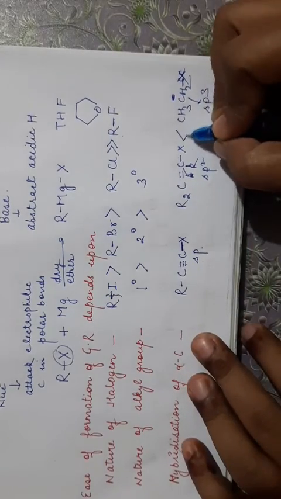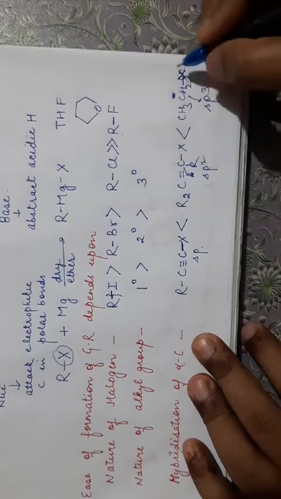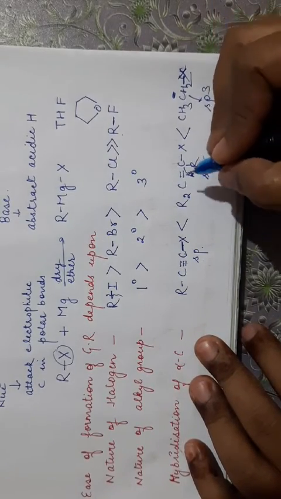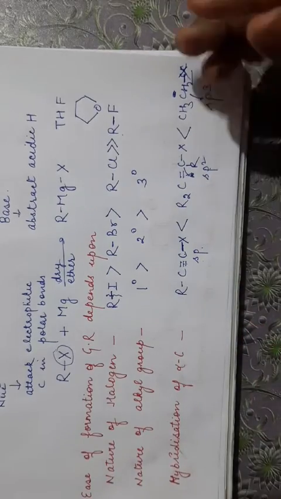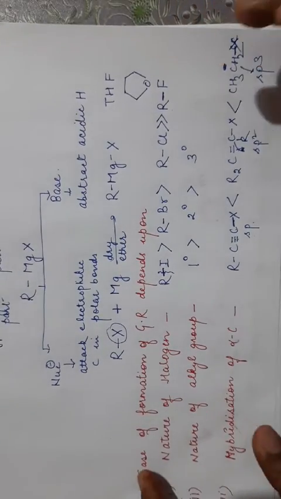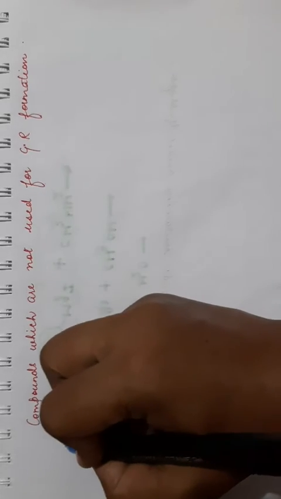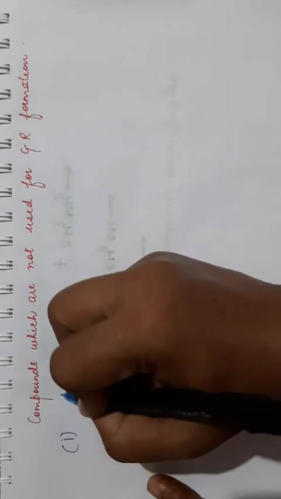So the order of reactivity is sp3 hybridized carbon is more reactive than sp2, sp2 is more reactive as compared to sp. So ease of formation depends upon these three factors. Now there are certain compounds which are not used for Grignard reagent formation. The first is